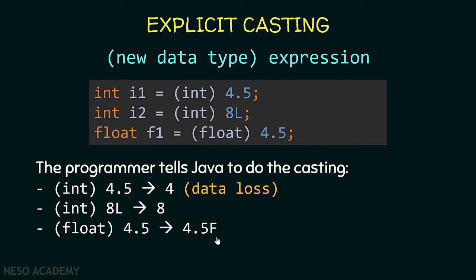So let's make a small summary. The type on the right side of the assignment operator should be the same as the type on the left side. When the types are different, Java will try to convert the type on the right side to the type on the left side. If the type on the left side has a wider range than the type on the right side, Java will do it automatically. But if the type on the left side has a narrower range than the type on the right side, the programmer should use explicit casting. This is done by using parentheses and putting the data type inside, alright?